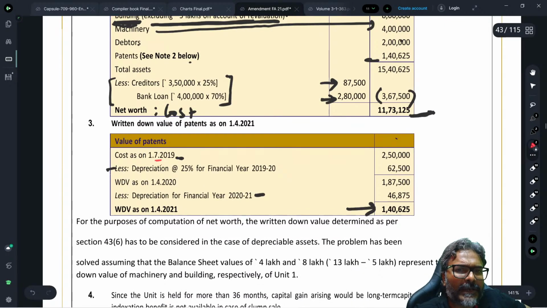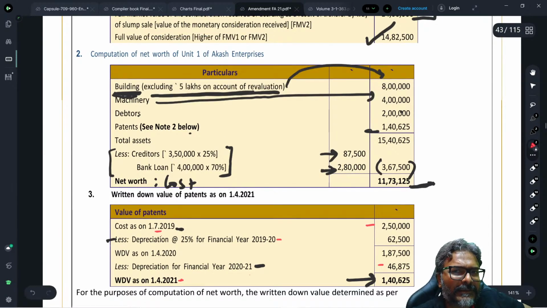1st July 2019, 2.5 lakhs. Take up the depreciation for the financial year. Depreciation for the financial year is this much, and the depreciation for the next financial year is this much, so that you get WDV as on 1st of April, which is 1,40,625. So now with that, just have a look, students. Net worth calculation: building 8 lakhs, machinery 4 lakhs, debtors 2 lakhs, and the patent is 1,40,625.